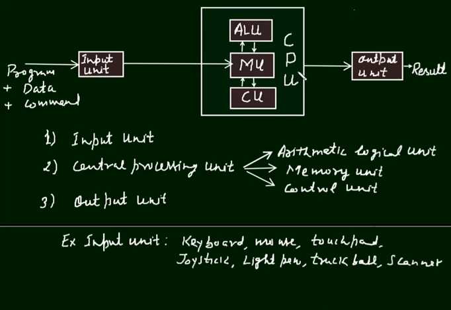Now we come to central processing unit, which is called CPU, and it consists of three other units: ALU, MU, and CU. CPU is the brain of the computer.